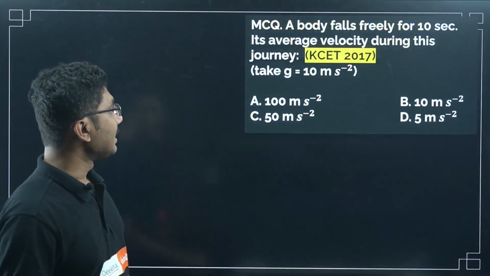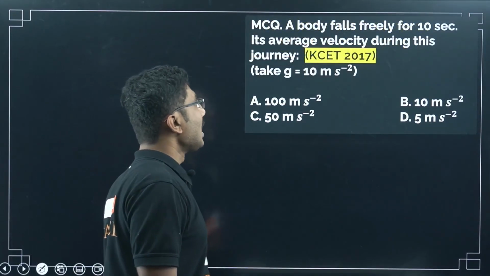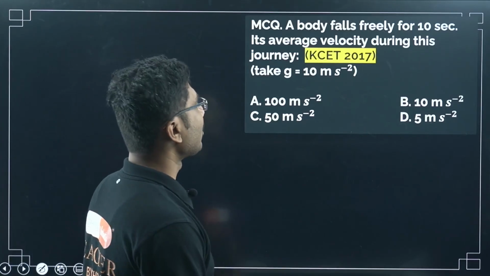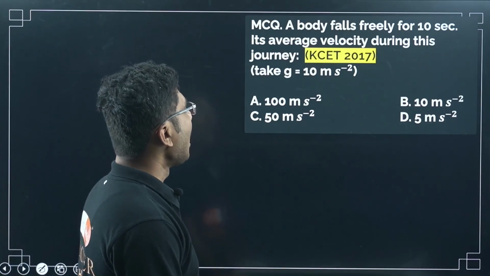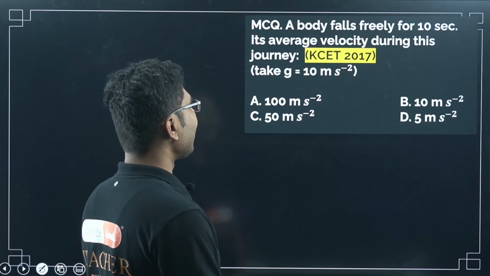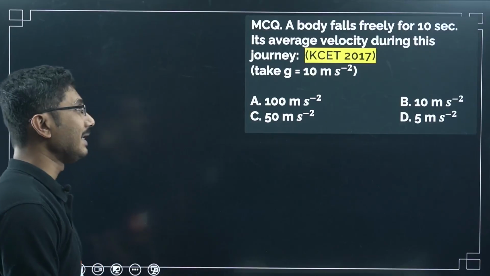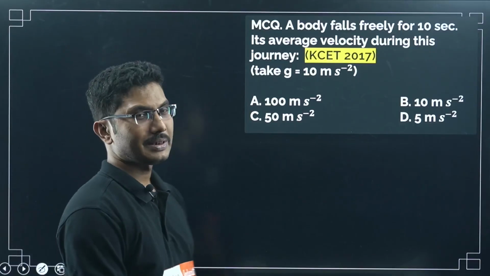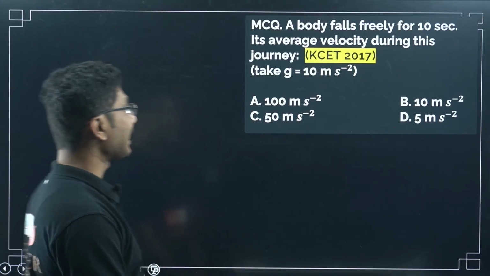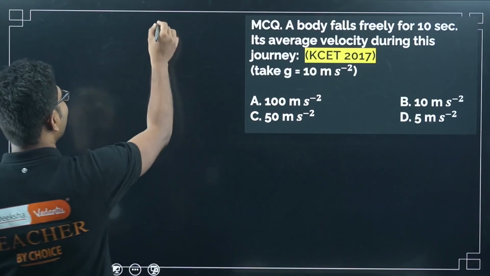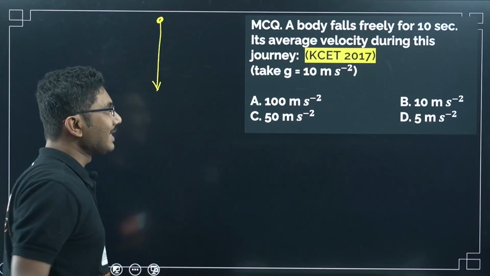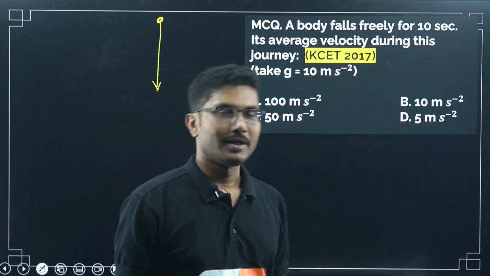And let's see one more problem. A body falls freely for 10 seconds. This is from KCET 2027. A body falls freely for 10 seconds. Find its average velocity during this journey, take g equal to 10 meter per second square. So as I said, here you have to take g as 10 meter per second square, and it is falling for 10 seconds. So what is the average velocity?